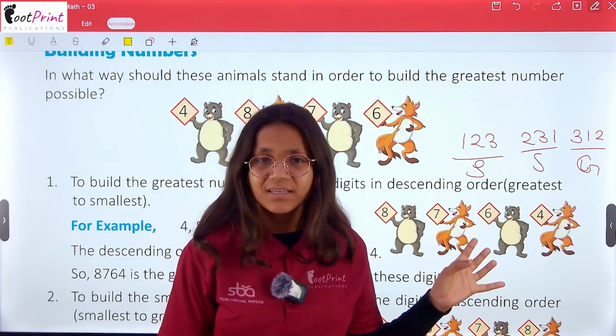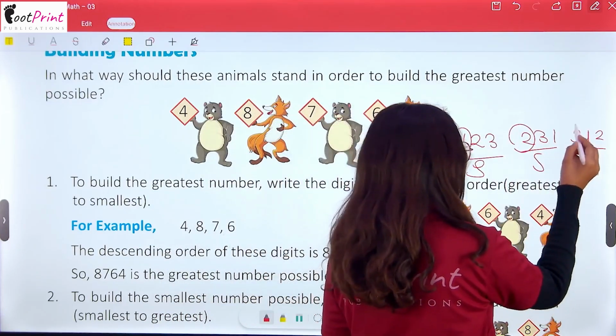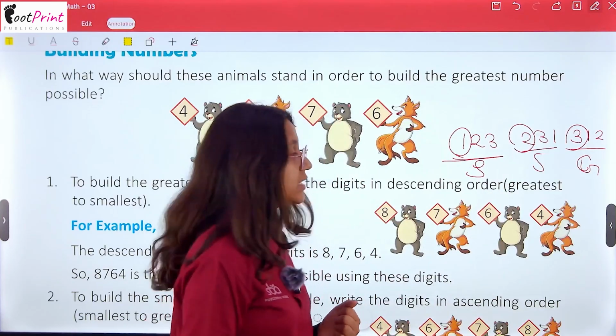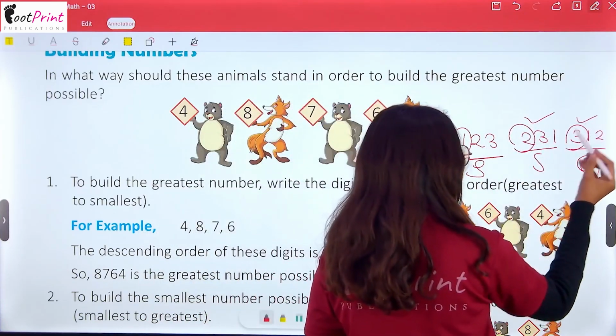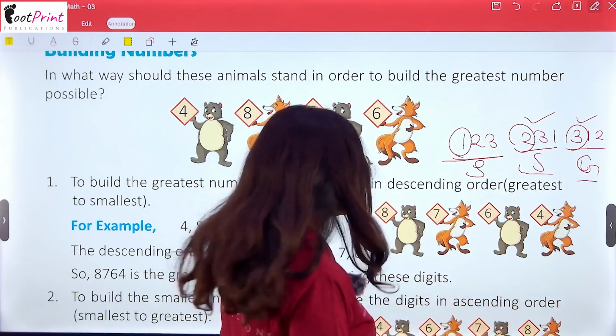So, how can I say it? Because it's starting with 100, it's starting with 200, it's starting with 300. So, I am arranging the digits 1, 2, 3 in different positions to get the smallest, the smaller, or the greatest number.